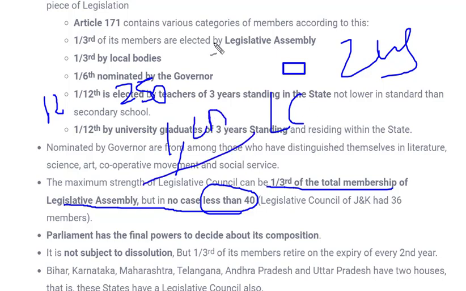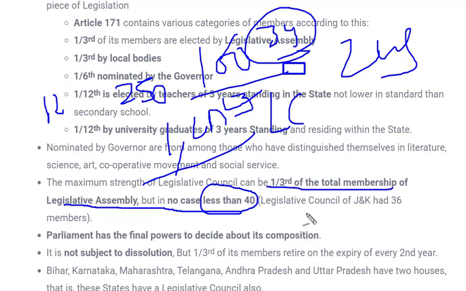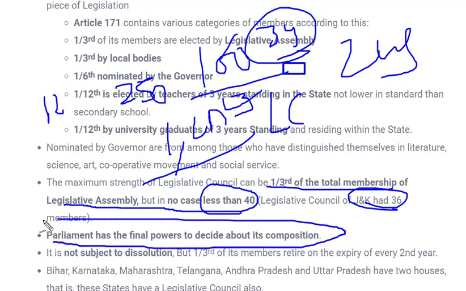That means if there are 100 members in the legislative assembly, the maximum strength of the legislative council could be somewhere near 34. But the legislative council of Jammu and Kashmir has 36 members. So this is an exception. In case of states, there are several exceptions as the population differs from state to state. And who decides the final powers? Parliament has the final power to decide about the composition of the legislative council. So this is all about the Legislative Council.